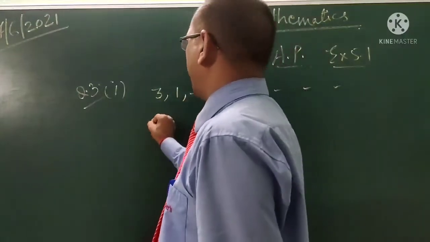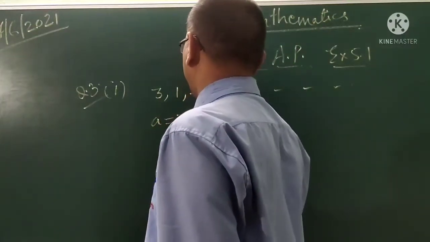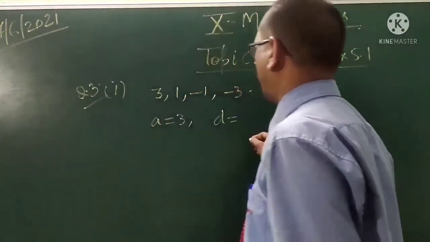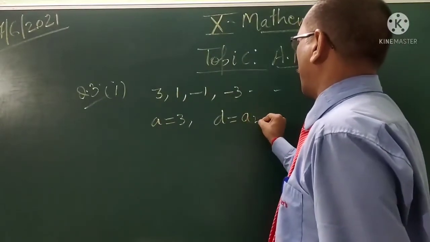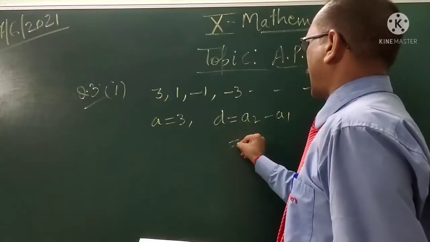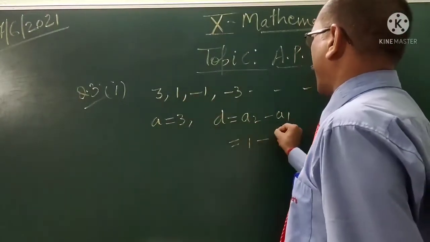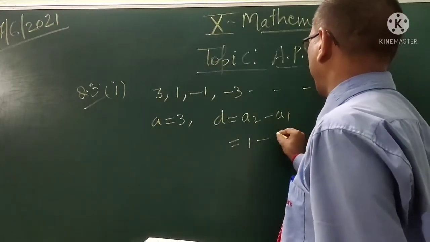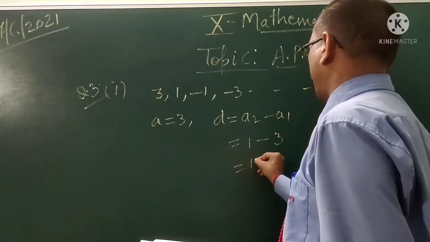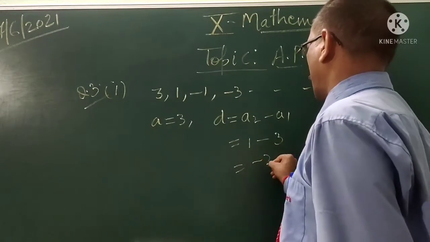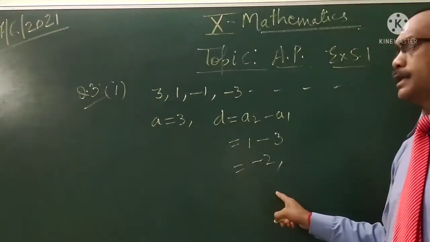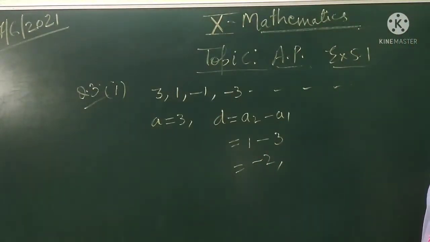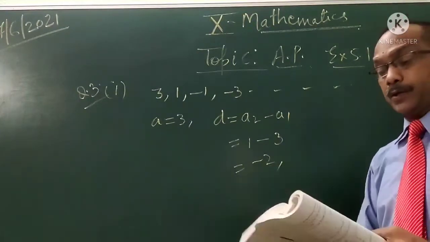The first term A equal to 3 and common difference D equal to second term A2 minus A1. Second term is 1, first term is 3, so it is 1 minus 3, which is minus 2. So the common difference is minus 2 here.